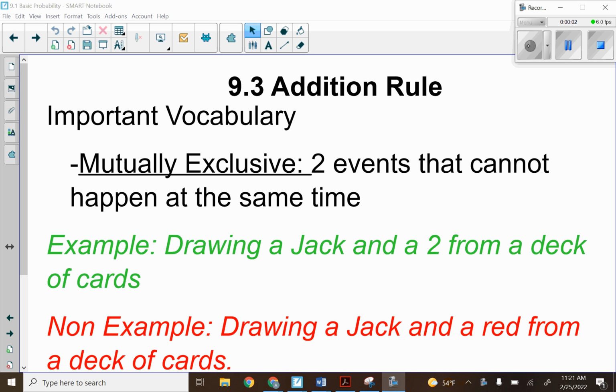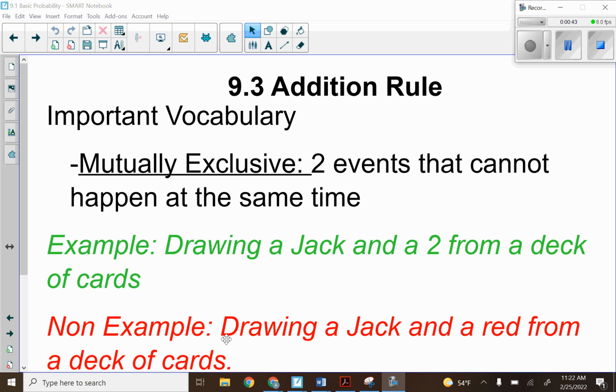In 9.3, we are looking at the addition rule. Now, we're going to come across this important vocabulary word called mutually exclusive. When two events are mutually exclusive, that means they cannot happen at the same time. So I have this example in green. Drawing a jack and a 2 from a deck of cards is mutually exclusive because we cannot draw a jack and a 2 at the same time.